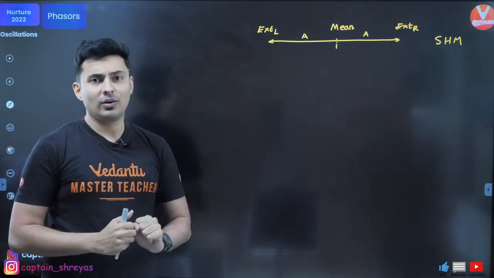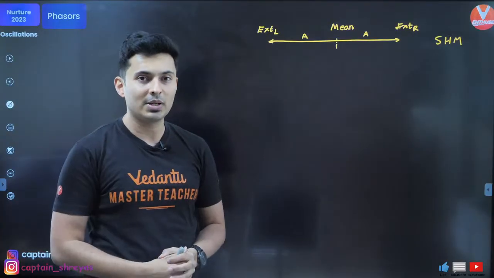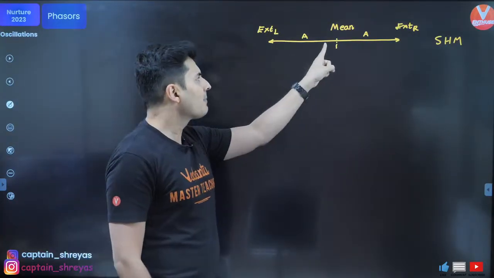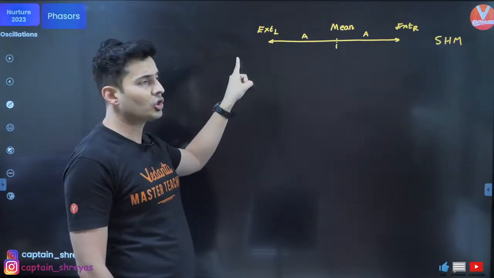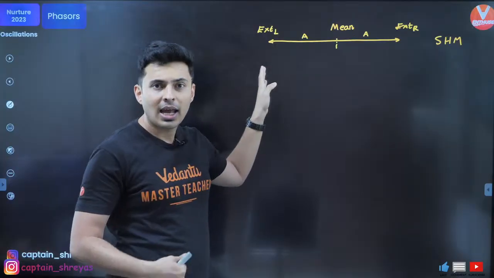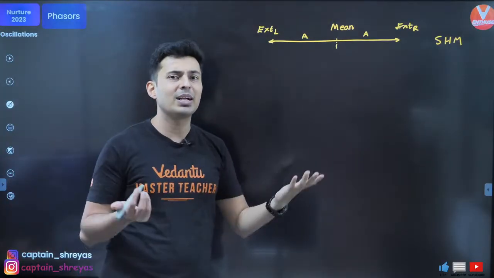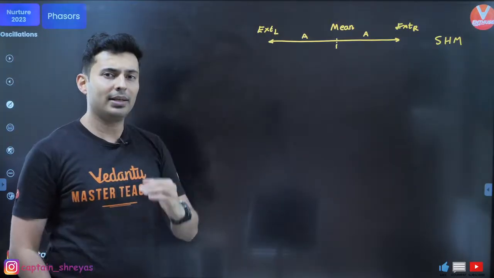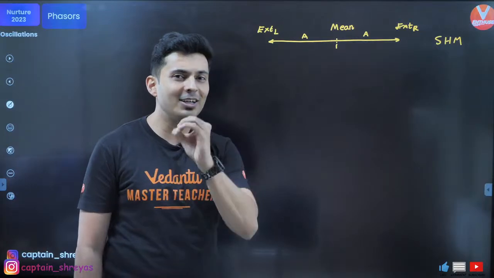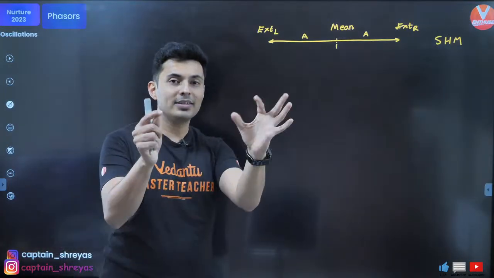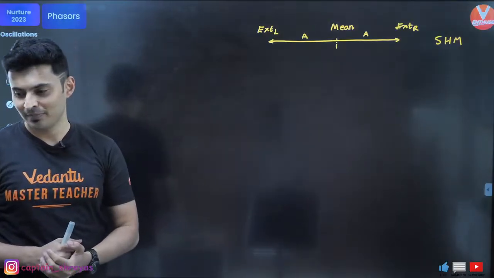Imagine a hypothetical concept. It's not real, but it enables us to solve simple harmonic problems. The reason: in a simple harmonic motion, the speed is decreasing, stops, increasing, stops, position is varying, and it is not uniform velocity. Acceleration is also changing. It sometimes becomes difficult to analyze. But uniform circular motion is very easy to analyze. Using the concepts of uniform circular motion, you can solve many questions of simple harmonic motion.